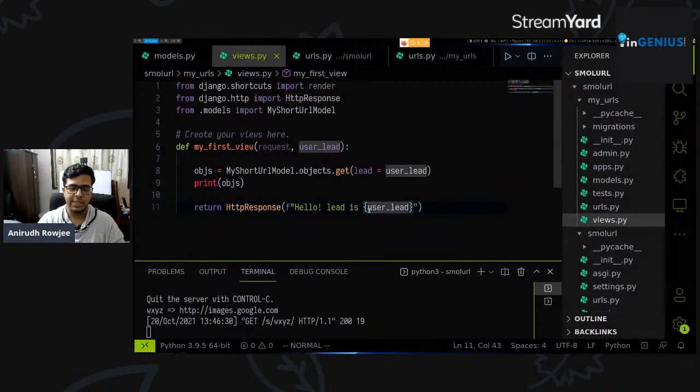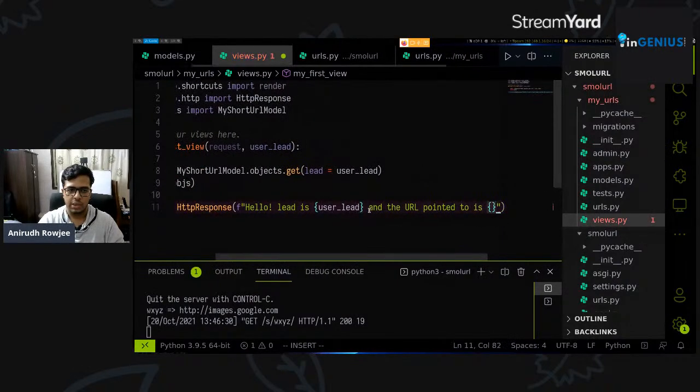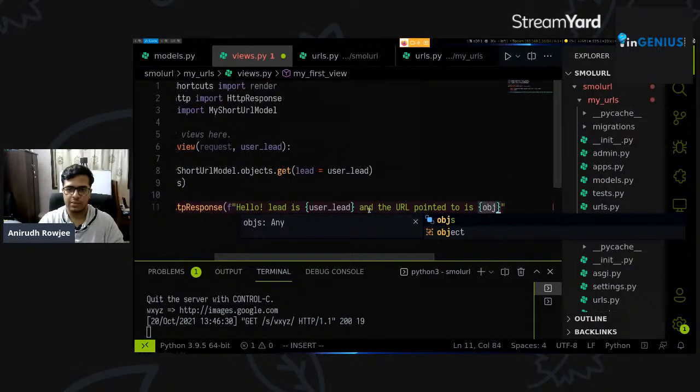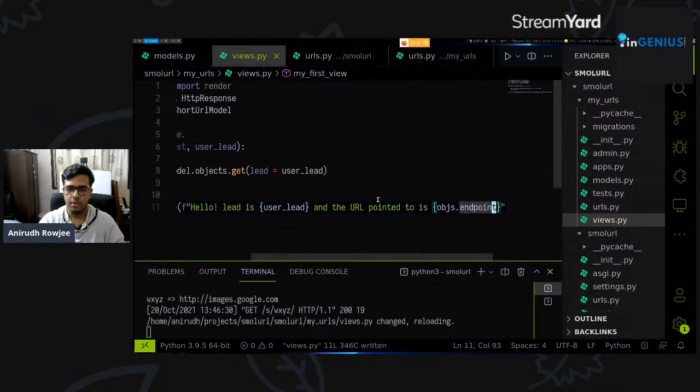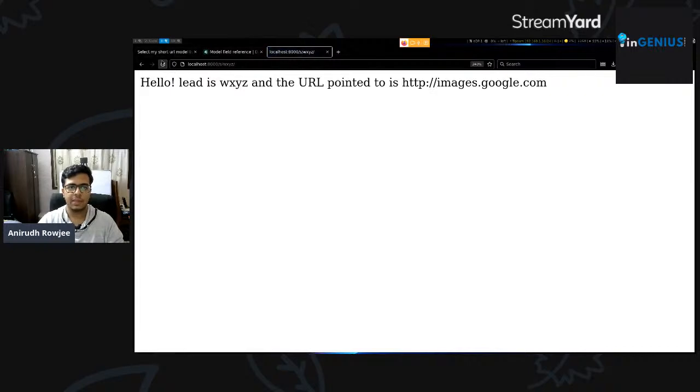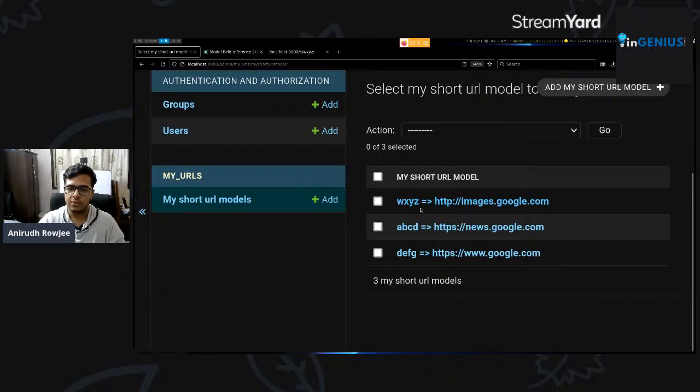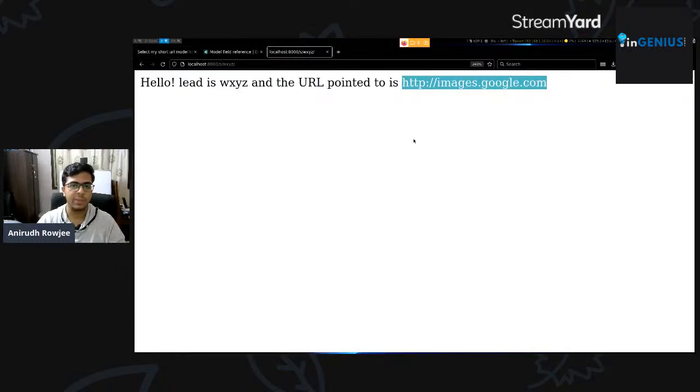And you can also, at this point of time, instead of just saying user lead, let's say we want to show them that the lead is this and the URL pointed to, and we can say objects dot long URL, right? Because that's what we defined it in our model. Endpoint. That's dot endpoint. Cool. So we've got this, right? So every time you refresh with a valid lead, it says the lead is wxyz and the URL pointed to is http://images.google.com.